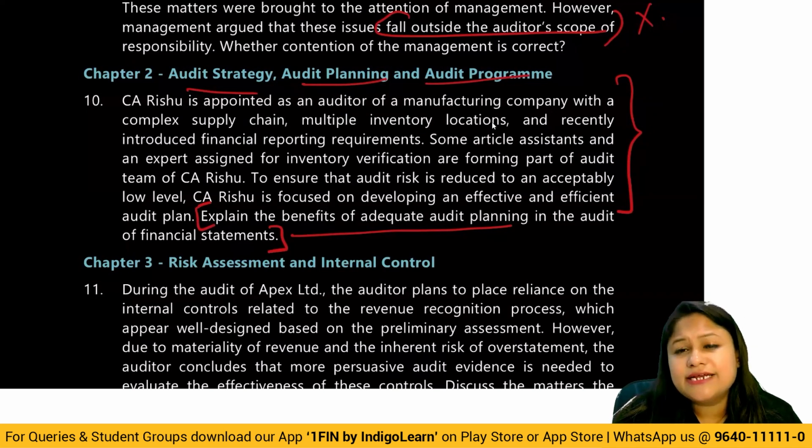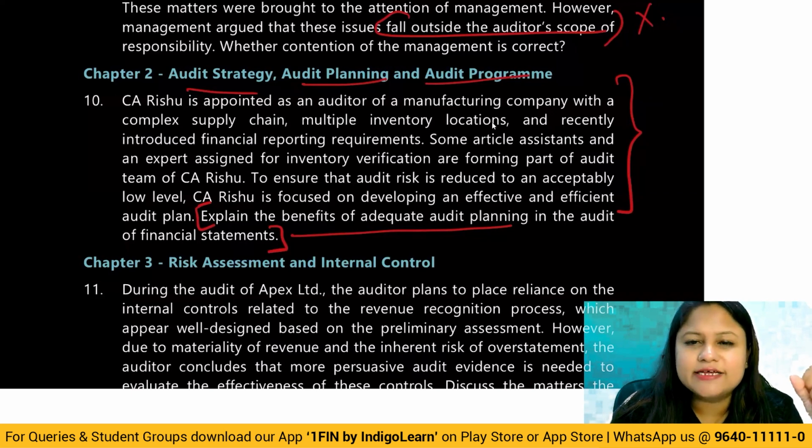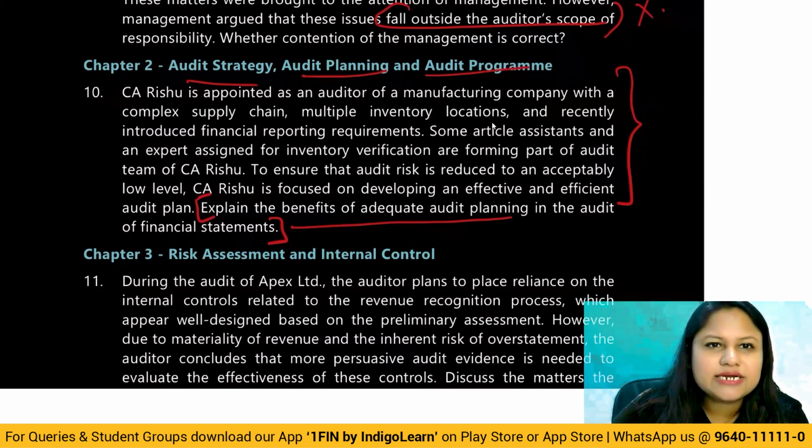All right. So basically, decide the nature of direction and supervision. Okay, and also planning the review of it. All right, when, how, and everything. Facilitating review procedures in the course of audit. So all of these things are straight questions that we get from audit planning. Benefits of audit planning. All right. So that is the 10th one.